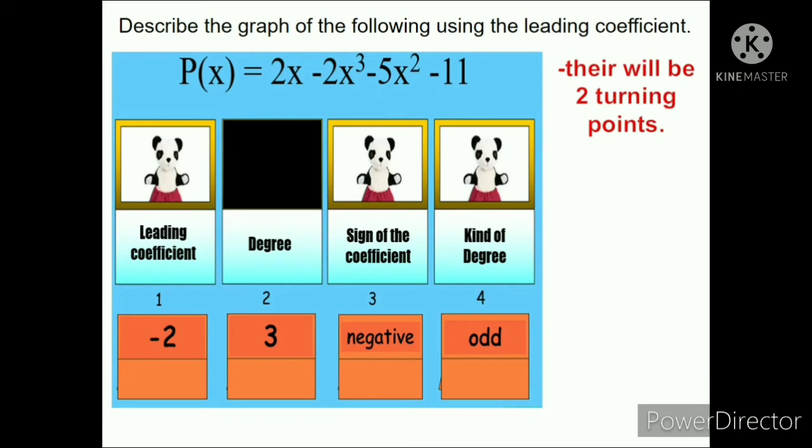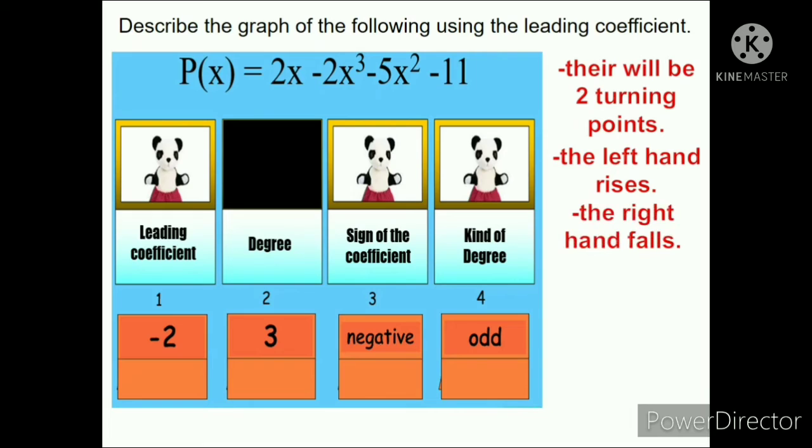And then, the left hand will rise. Manggagaling sa taas, diba? Kaya magra-rise siya. And the right hand will fall. And let us sketch the graph. Ang itsura ng ating graph. So, manggagaling sa taas. And then, there will be 2 turning points. 1, 2. And then, papababa na siyang ganyan. Ganyan ang itsura ng ating graph. Okay. 1, 2 turning points. And then, yung left hand nakataas, yung right hand ay nakababa.